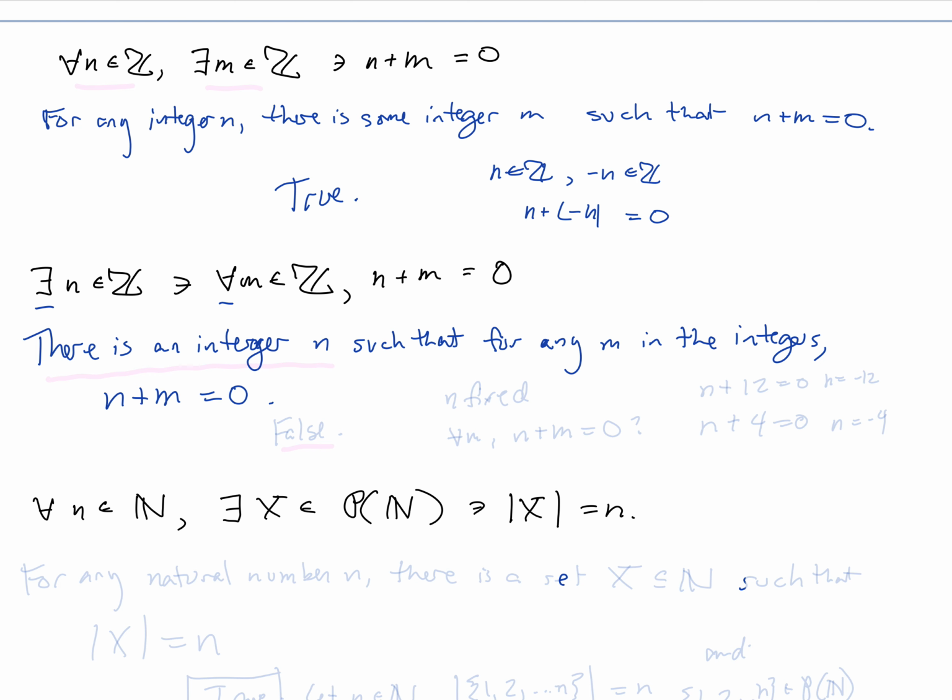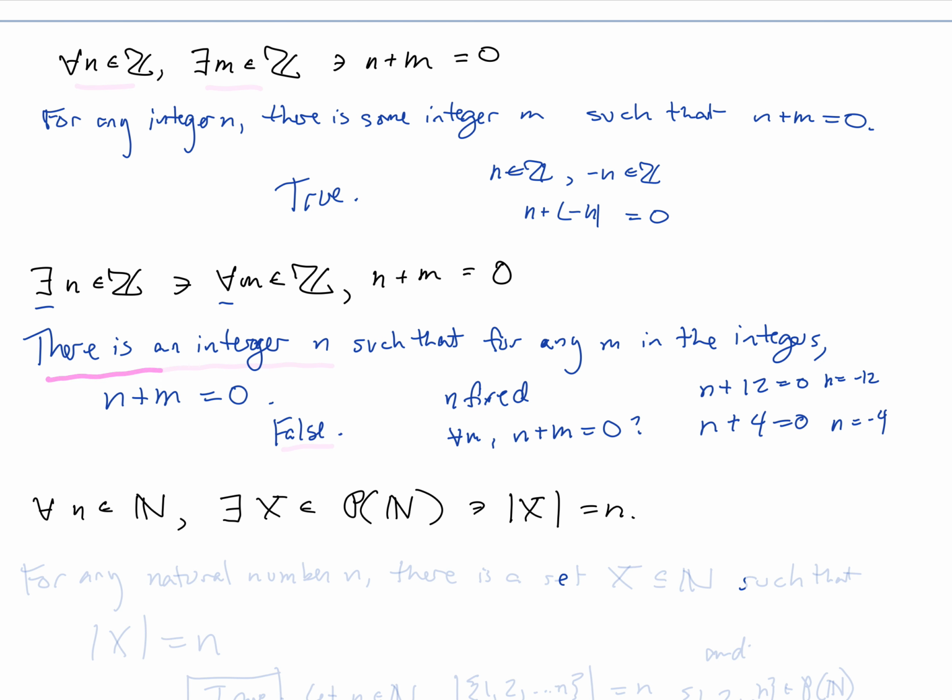So we've got a fixed n, and is it the case that for any m, n plus m equals 0? Well, let's say n plus 12 equals 0, n plus 4 equals 0. Can both of those be simultaneously true? Here that means n equals negative 12, and here that means n equals negative 4. N can't simultaneously be both of those things, so this is a false statement.